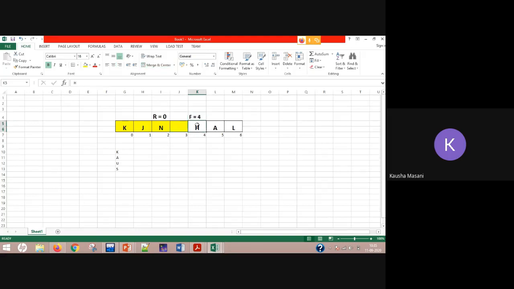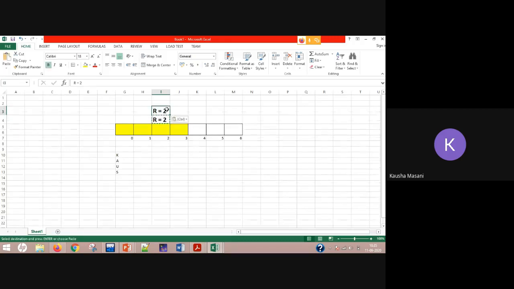Now F went on deleting. F is back again at 0 because it also follows the circular manner of DQ. F deleted K also, F deleted J also, and now F is pointing here, deleting N. So r is equal to 2 and f is also equal to 2.